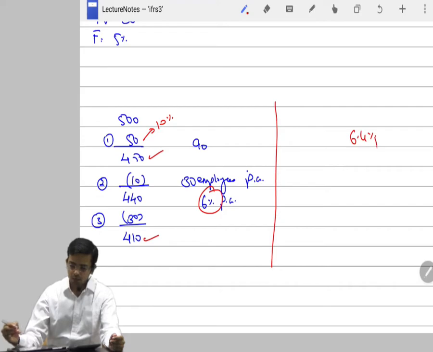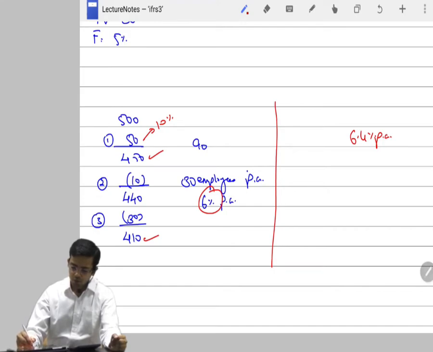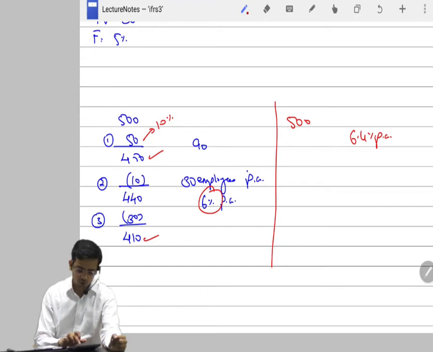6.4% per annum average over the period of 3 years. This is average. Now how was this average determined? This is a compound average. So from 500 we are expecting 6.4% employees to leave. I deduct 6.4%, that makes it 468, 32 employees.